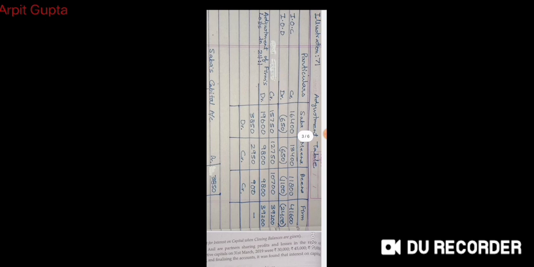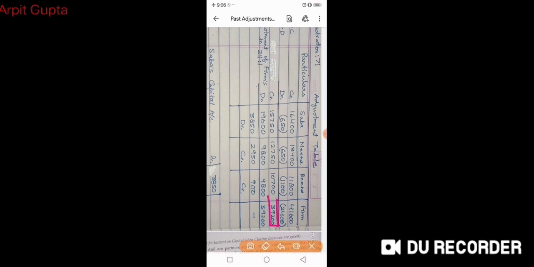39,200 rupees. The mistake is this, 39,200. So I hope this calculation is clear to all. So these are the two mistakes only. First is interest on capital, second is interest on drawing. After adjusting these two mistakes, this 39,200 is the final amount. Only 39,200 is the actual mistake.